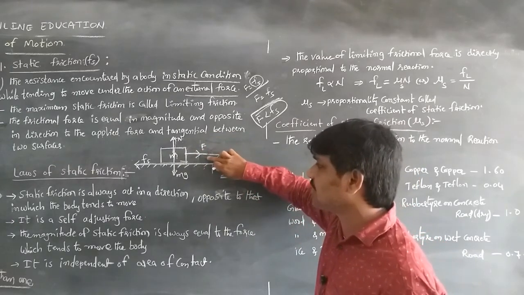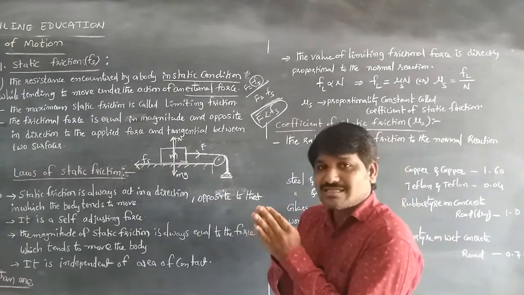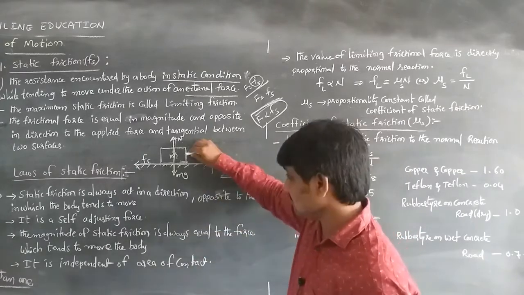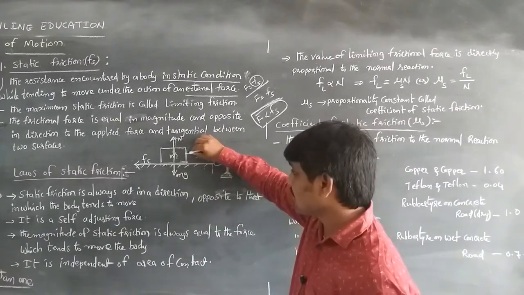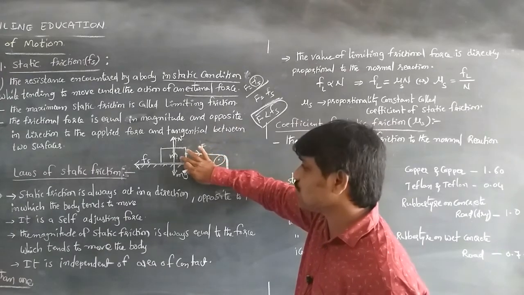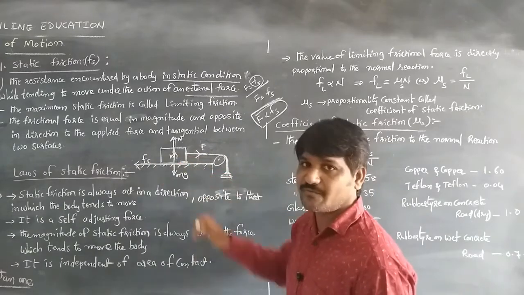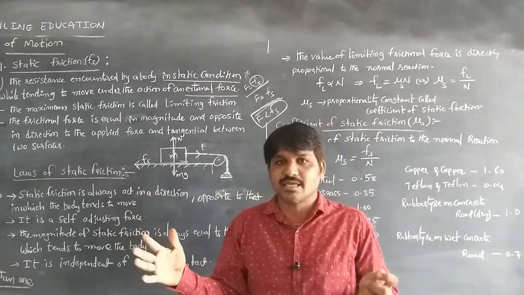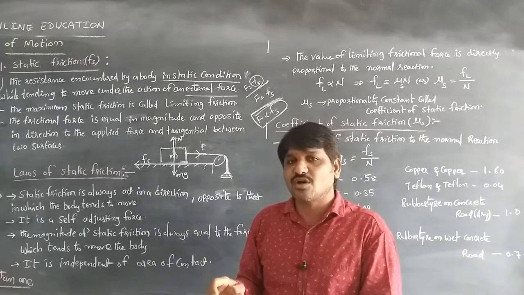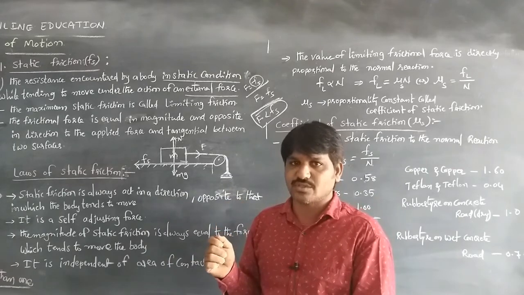The applied force is in this direction, the frictional force is in the opposite direction, so the resistance is encountered by the body in a static condition. The body is ready to be pulled, but doesn't move because the net force is not more than the frictional force. If the body has a heavy mass, it doesn't move because the external force is not more than the frictional force.